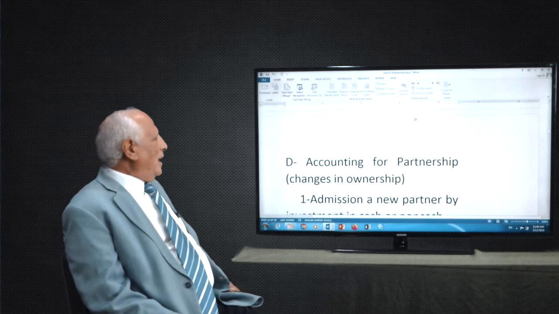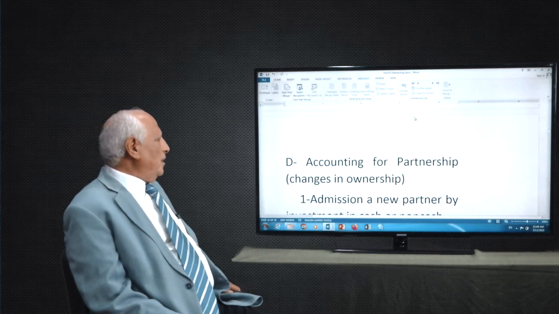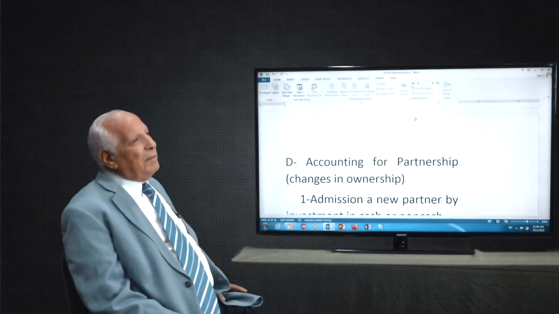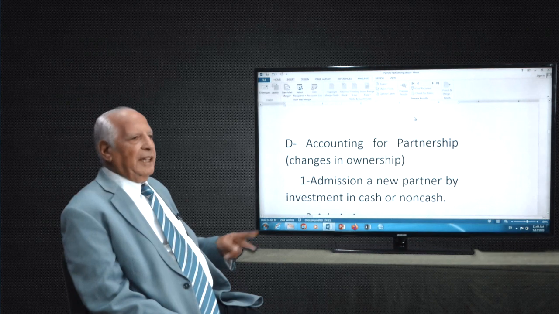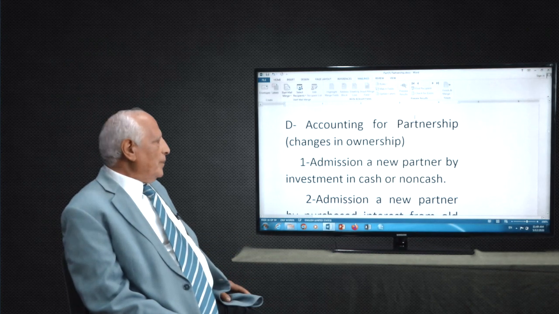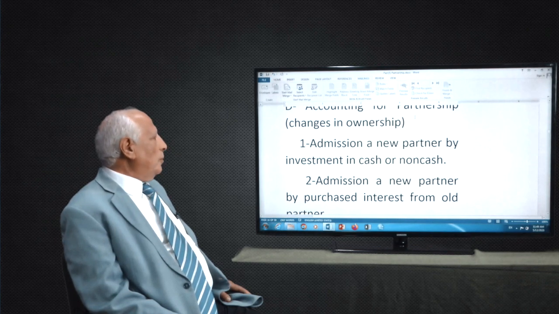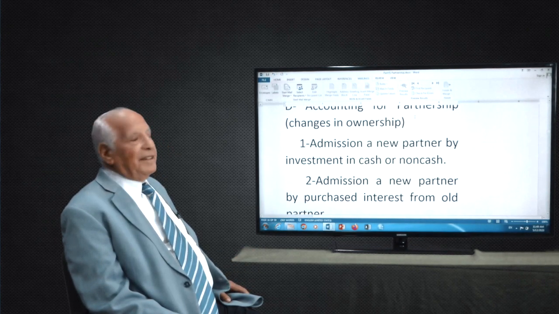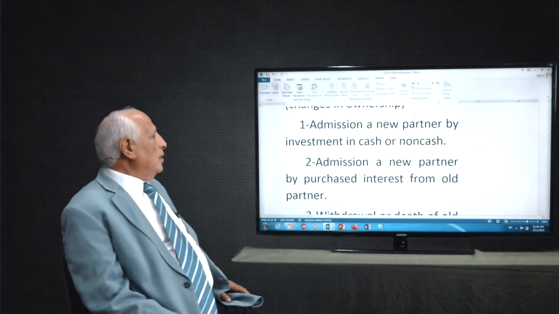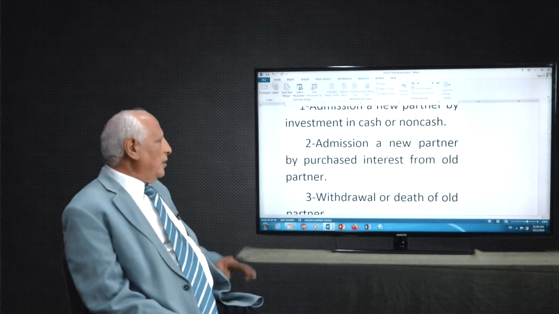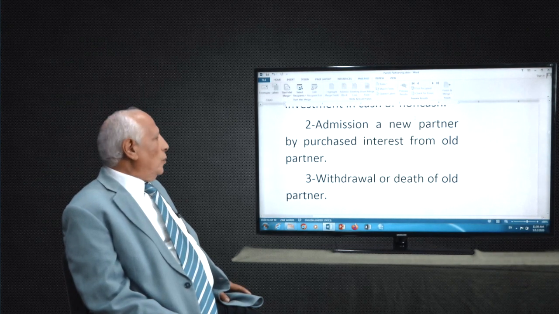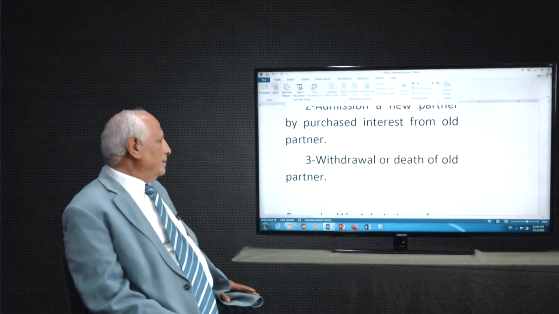The last one is accounting for partnership changes in ownership. What do we mean by changes? Changes here sometimes means admission of a new partner. That means partners A and B are going to admit a new partner. This new partner has cash or non-cash, or the new partner is going to buy an interest or percentage from another partner, which is something between two partners, or the other cases are withdrawal or death of a partner. Okay, those are the cases.